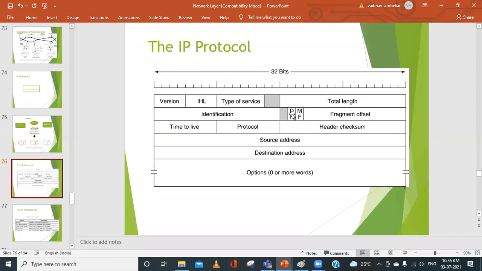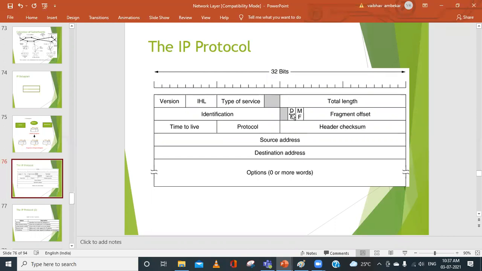Suppose you are sending a datagram and you have some secured or very confidential information. In such situations, you are telling the router that this particular datagram should not be fragmented, because there can be a possibility of congestion or errors if we fragment it.